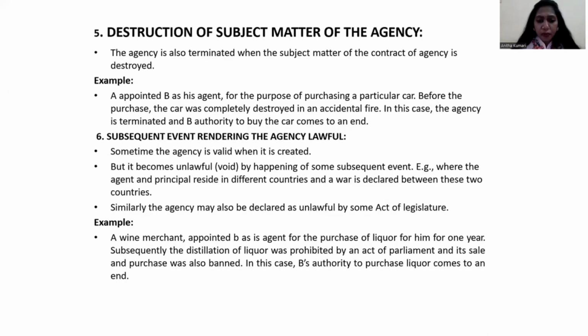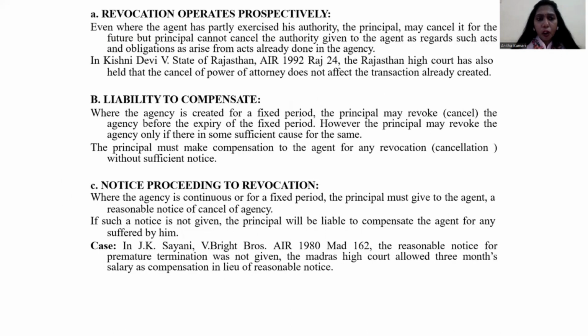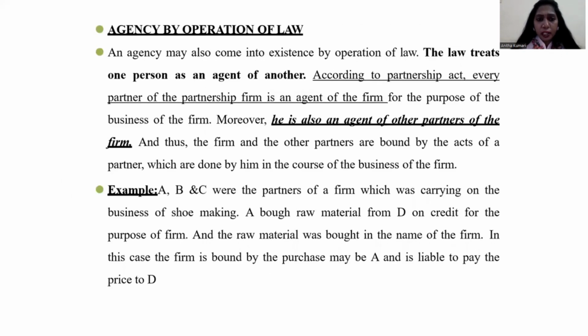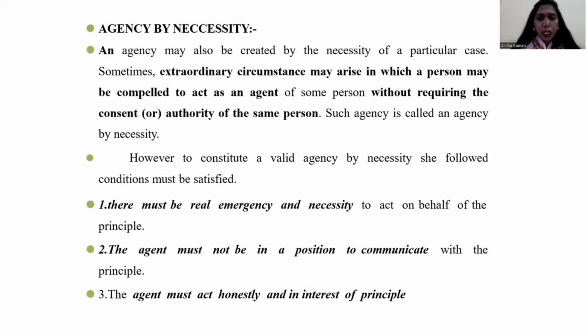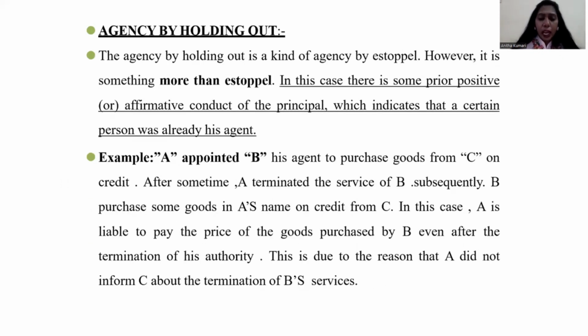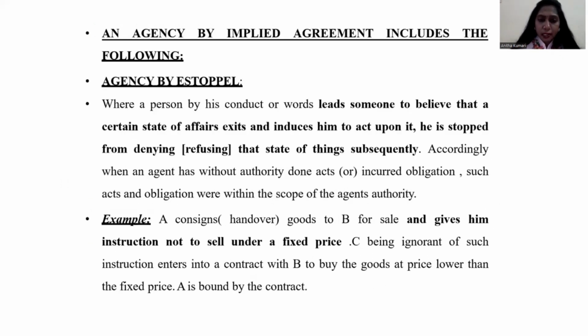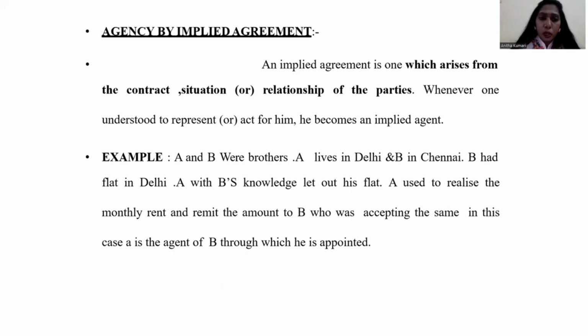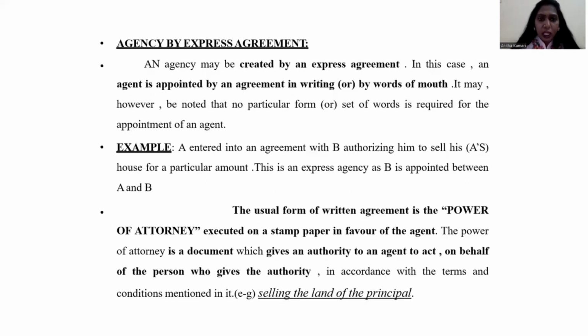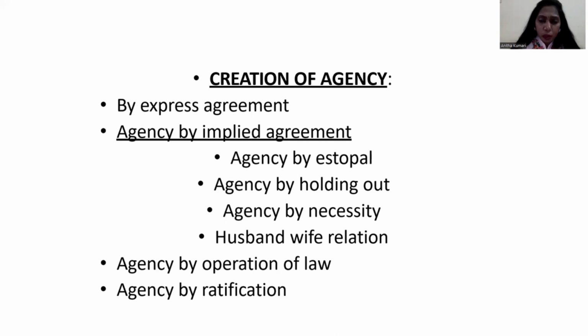So in today's class, we have discussed the following topics. What is an agency, who is an agent, who is a principal, what are the types of agency, how the agency is created, what are the duties and rights of the principal and the agent, and what are the agency problems. And at the last, we have seen the termination of agency, the ways in which the agency will come to an end.